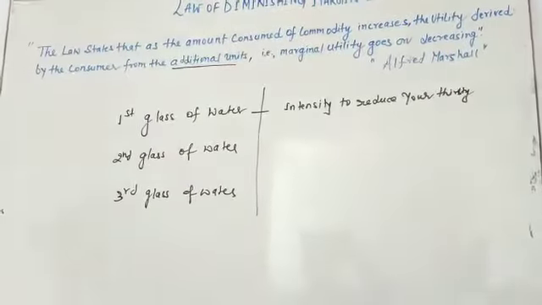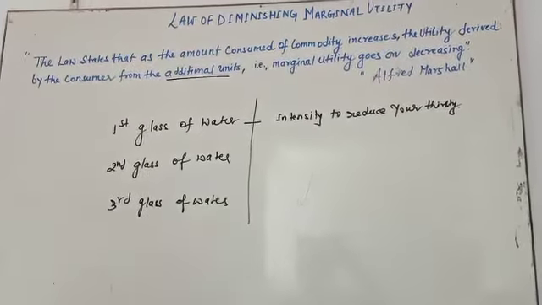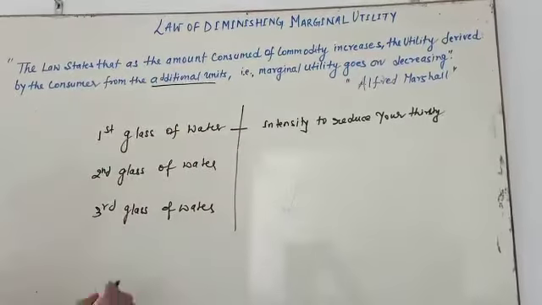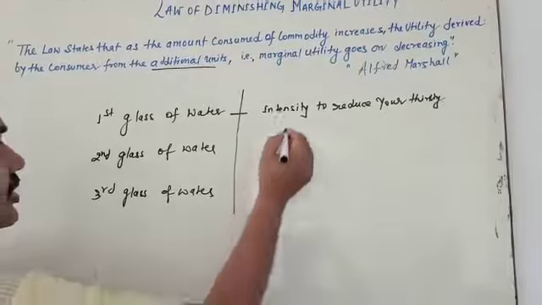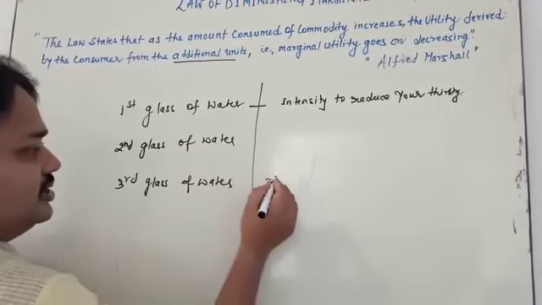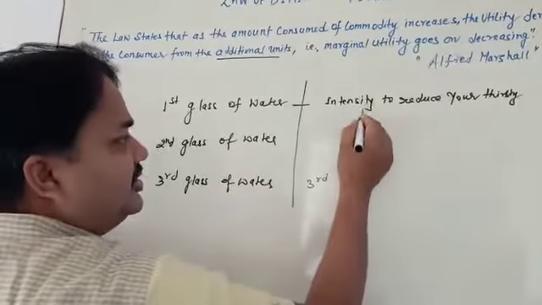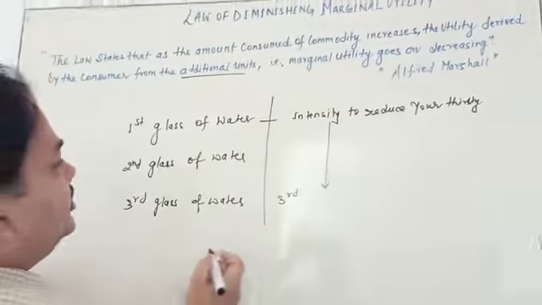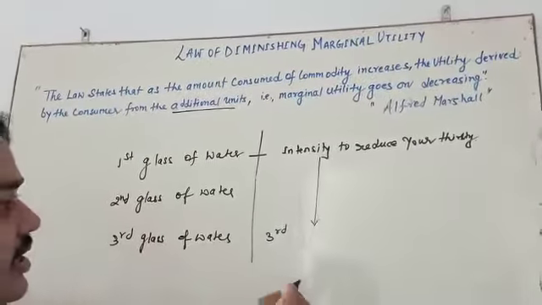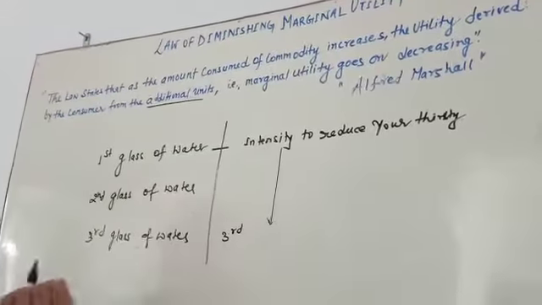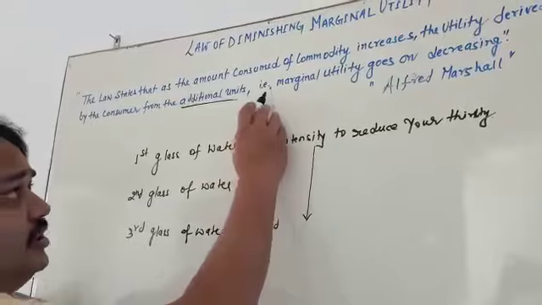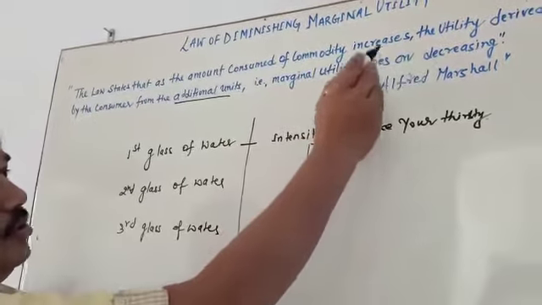So with the addition, 1 plus 2 plus 3, when you reach the third glass, your intensity is going to be reduced because of the addition. What type of addition? You are adding one glass, second glass, third glass. So that is why it is written here that marginal utility is decreasing.